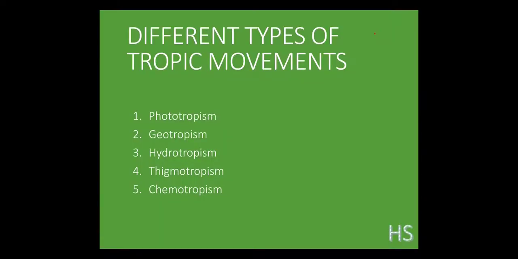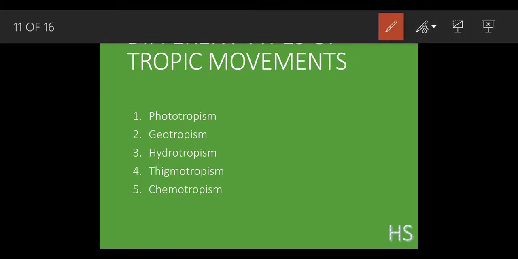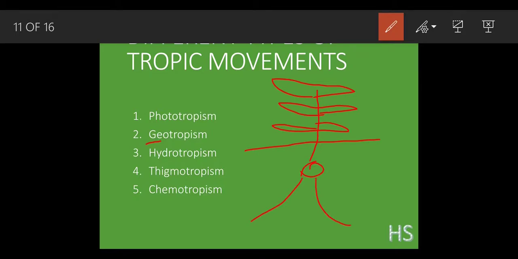Now we are going to talk about geotropism. Again, geo is related to geography, and geography is related to earth. So basically it is related to the earth only. This is the soil surface, this is a seed, this is a shoot, and this is the roots.